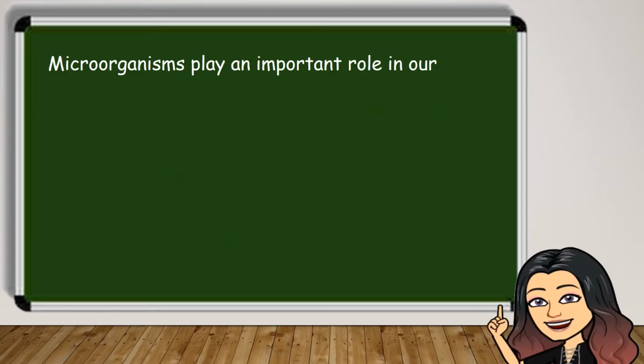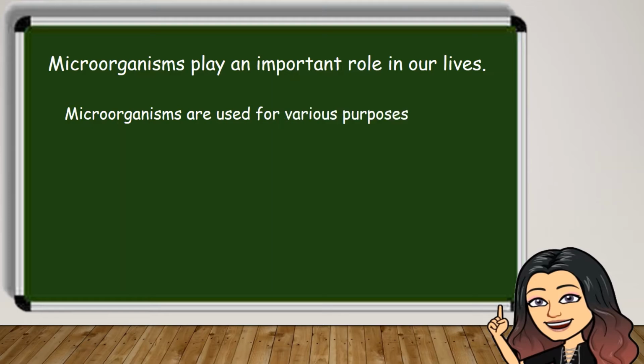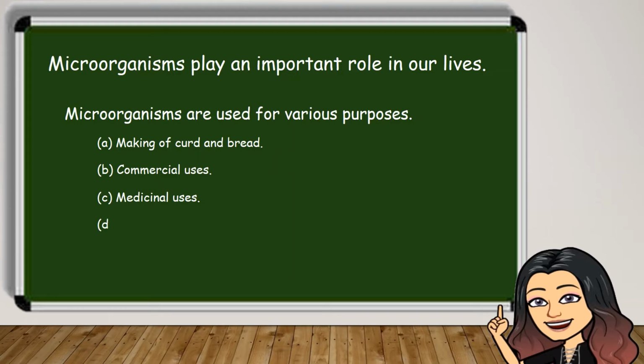Microorganisms play an important role in our lives. They are used for various purposes like making curd and bread, commercial uses, medicinal uses, increasing soil fertility, and cleaning the environment. Let's see all in detail.